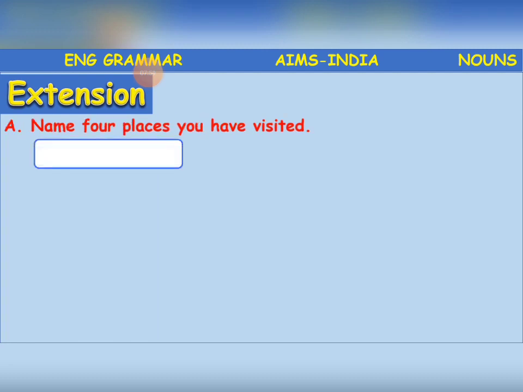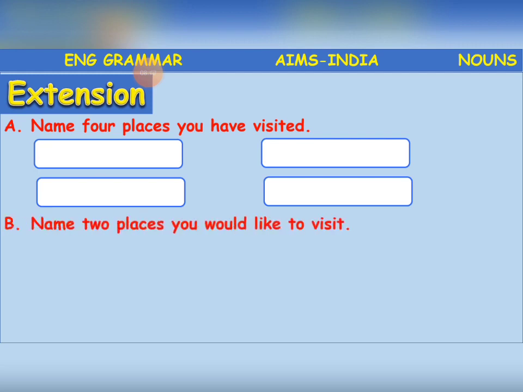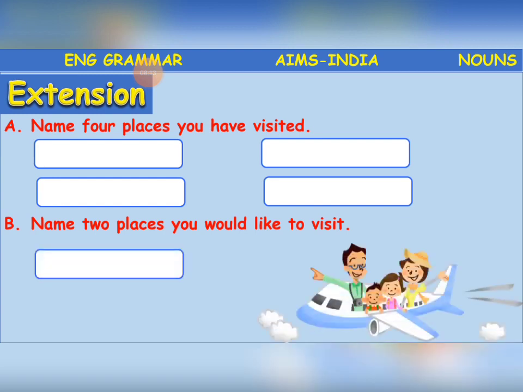So here also, name 4 places you have visited. Like any place names, children? Like Hyderabad, Bangalore, Chennai, Mumbai. Place names. Okay, name 2 places you would like to visit. Which places would you like to visit? America, or some other country, Russia. Like this. So these types of names are all called proper nouns.